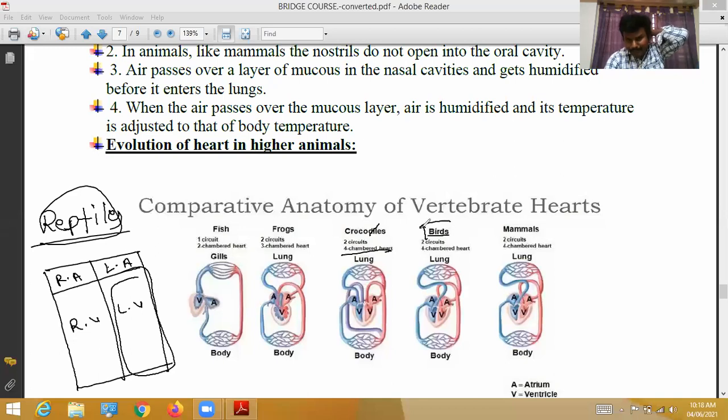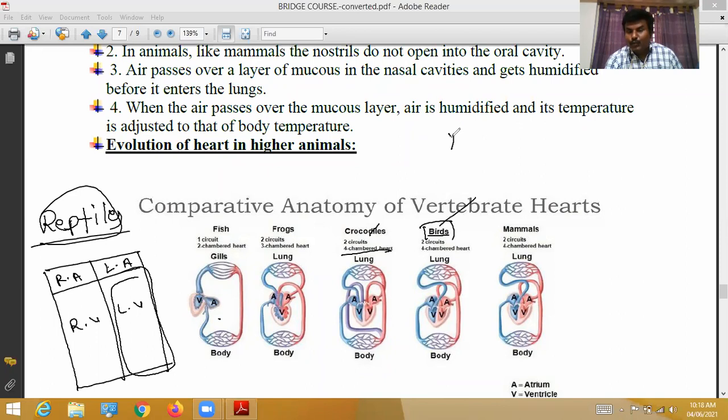Next, birds. The two-chambered heart evolved into a three-chambered heart, which gradually evolved into a four-chambered heart, but the fourth chamber was little developed. From this incompletely divided four-chambered heart, a completely divided four-chambered heart gradually developed.